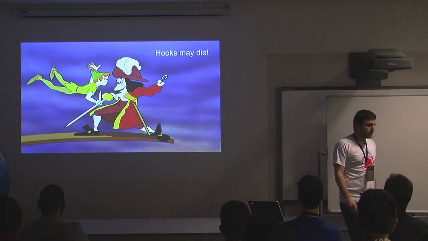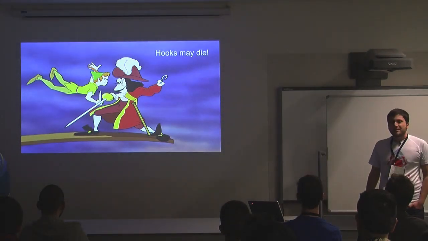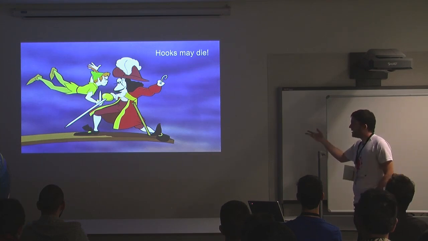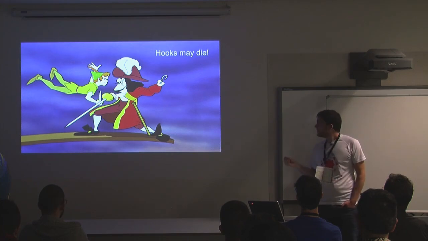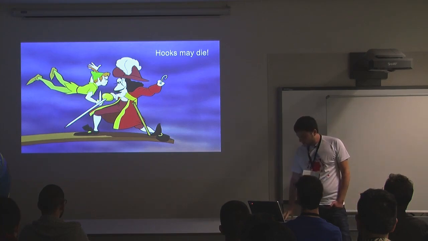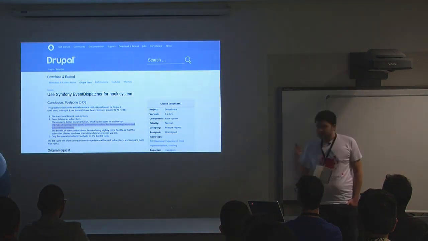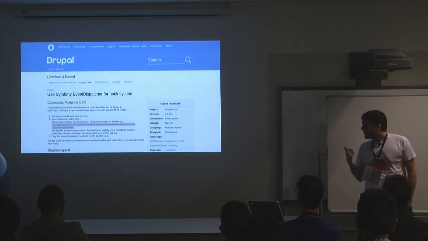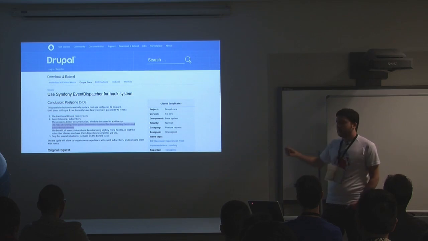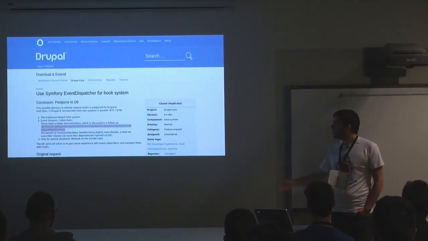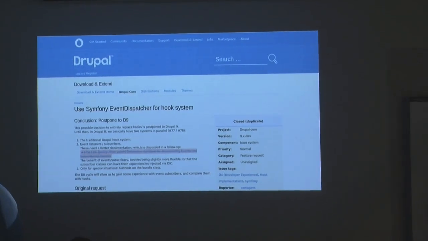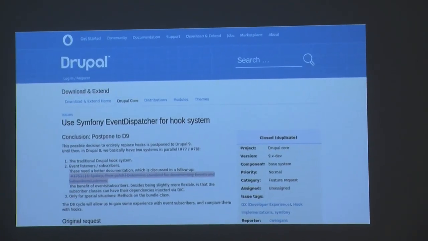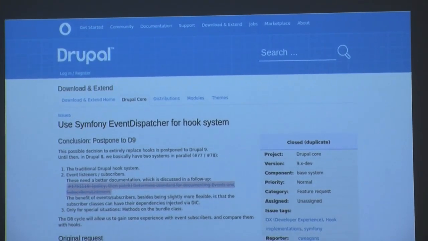But this is not even the worst of it, because it's not only that hooks have those problems, but also the future of hooks is uncertain because they may die in the next version of Drupal. As we can see in this issue on the Drupal site, the conclusion that the Drupal team has arrived at is to postpone their decision on whether or not to continue using hooks to the next version of Drupal. So for now, we have hooks and we have the EventDispatcher, but in the next version, we don't know what we're going to have. We don't know if hooks are going to continue.